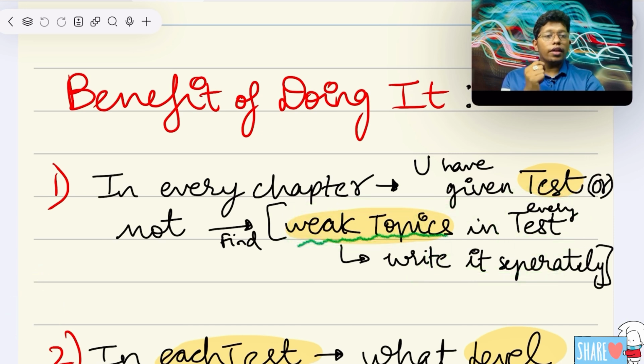If you want, after writing a test, I will say how to analyze it. When you are seeing the wrong questions, underline the topics. Otherwise, you can write it in a separate note that in this test number 1, on this date, you can put, and finally you can say that in physics this is the weak topic, in this I am making the mistake. If you do this for each and every test,